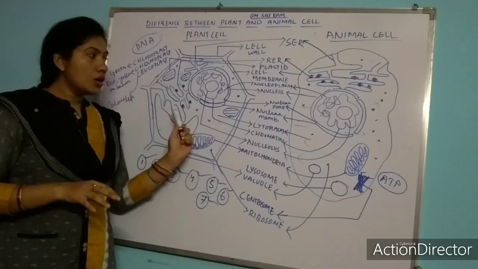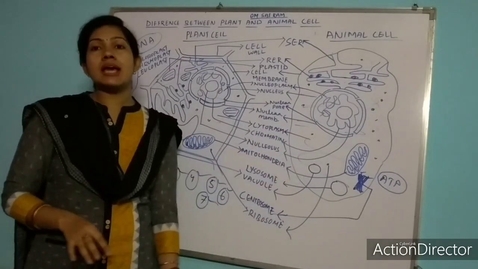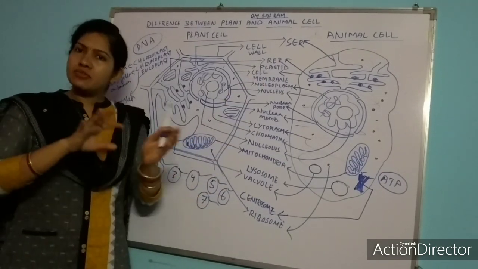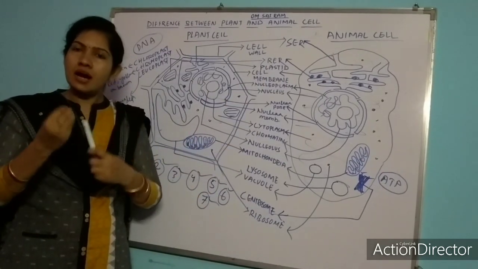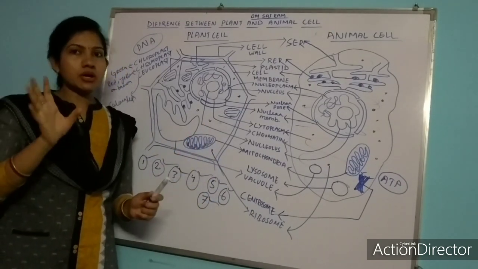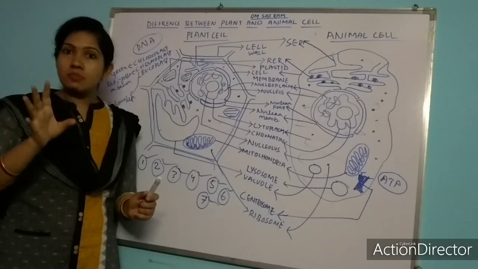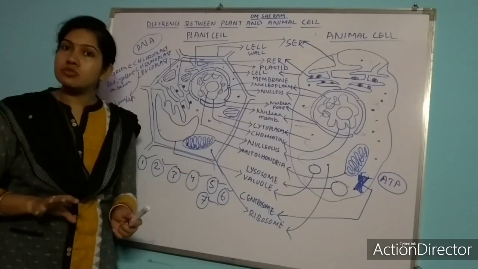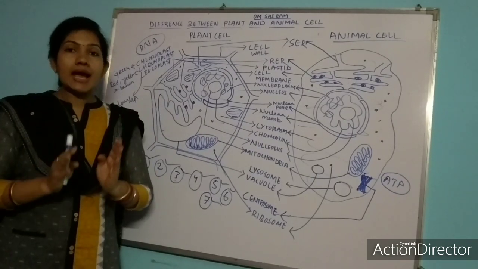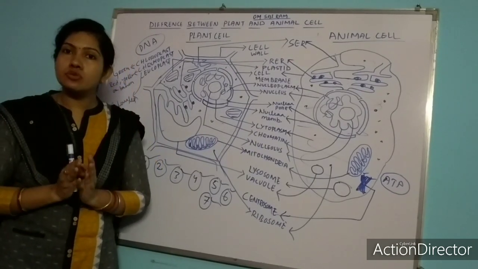Please draw the plant cell and animal cell on your own and try to label it on your own. At first you will find it a little bit hard. Then gradually you will become acquainted with the topic. This is a very important topic, I am saying. This topic you will get gradually in your higher classes also.